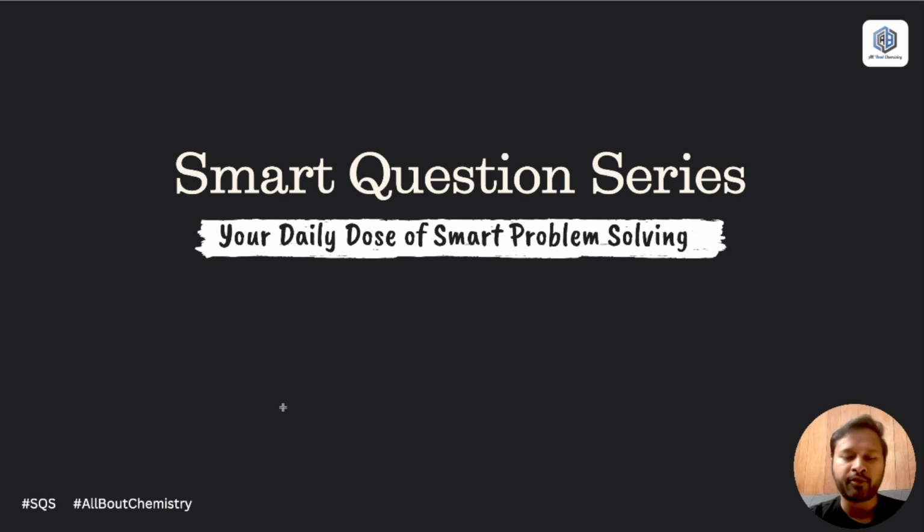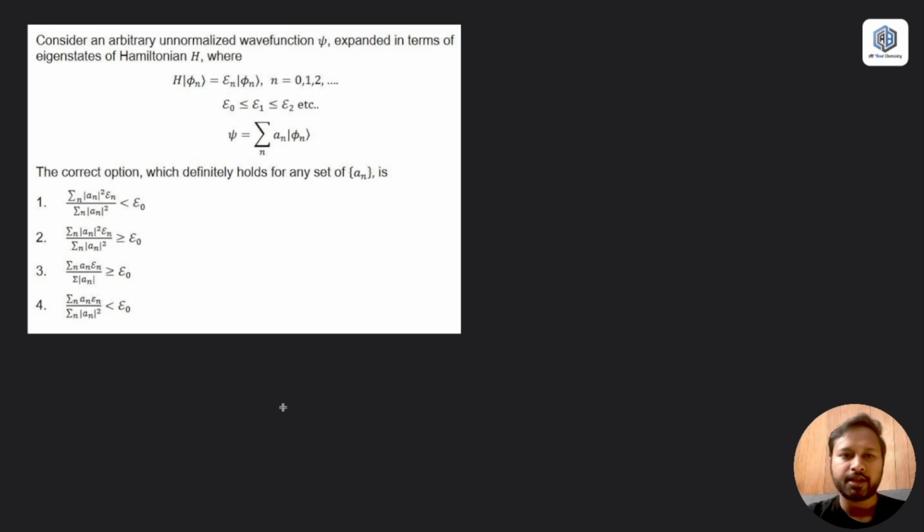Okay, so this video is going to be the first part of this series, and for this I thought of taking one of the most challenging topics from chemistry, and that is quantum chemistry, which many of you will agree with. So I have taken a question which was asked in CSIR June 2024, the very latest exam, from quantum chemistry, and let's try to understand it. Let's directly come to the question. This is the question I'm going to discuss in today's video.